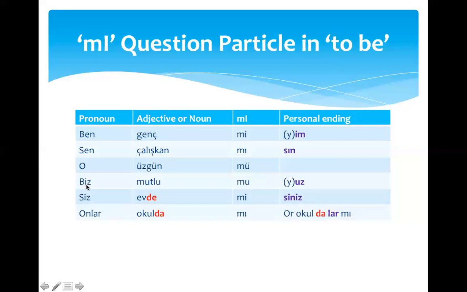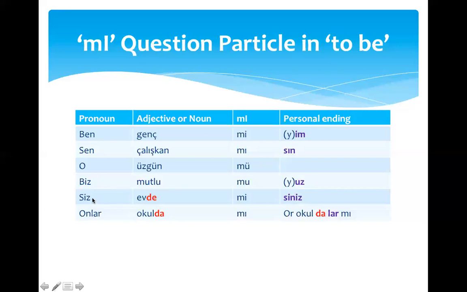And here our pronoun is biz, we. The adjective is mutlu. Mutlu means happy. And the question particle becomes mu, according to four-way vowel harmony, because the last vowel of this adjective is a u. Thus the question particle is mu, and the personal ending is also u. We need a Y buffer here: muyuz. So, biz mutlu muyuz?